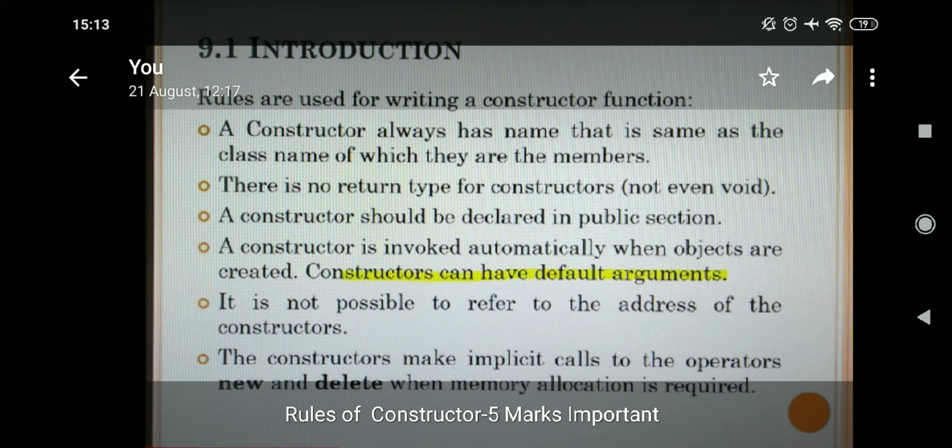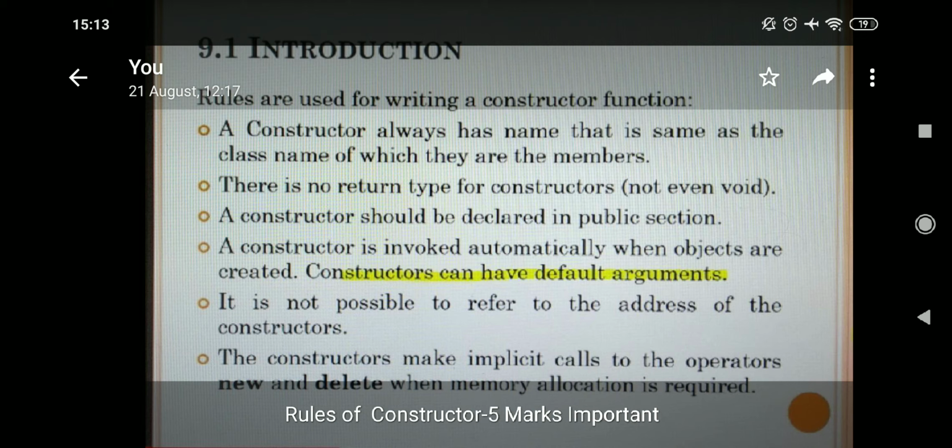In the first year I taught you that every function has a header and body. As a human body, we also have a header and body. In a similar way, a function has a structure. A function has a header, a function has a body. What is the header of the function? Return type, function name, argument list.